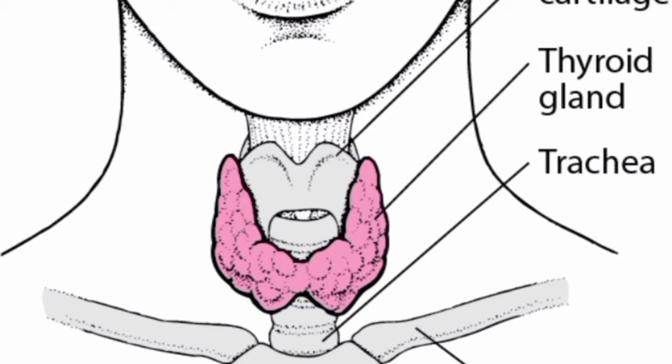The next one is the thyroid gland. The thyroid gland, as you can see, is located in the neck region, the anterior region of the neck, and it helps to produce tyrosine. The function of the tyrosine that is produced is to regulate the rate of metabolism, especially in respiration, and it also stimulates mental and physical growth and development in young animals.